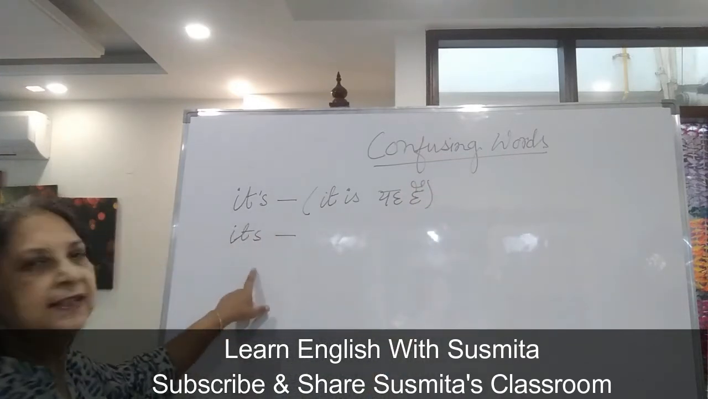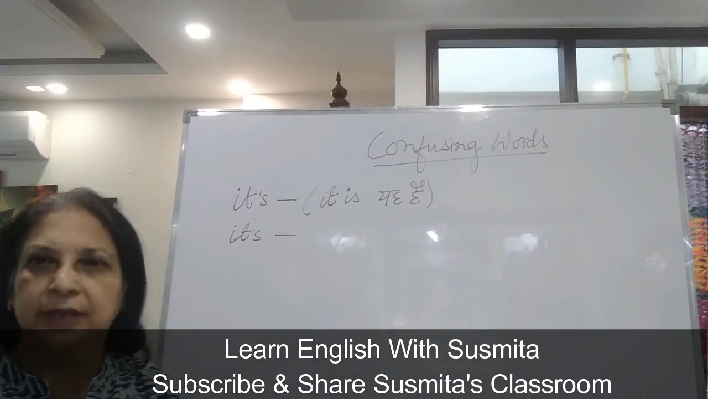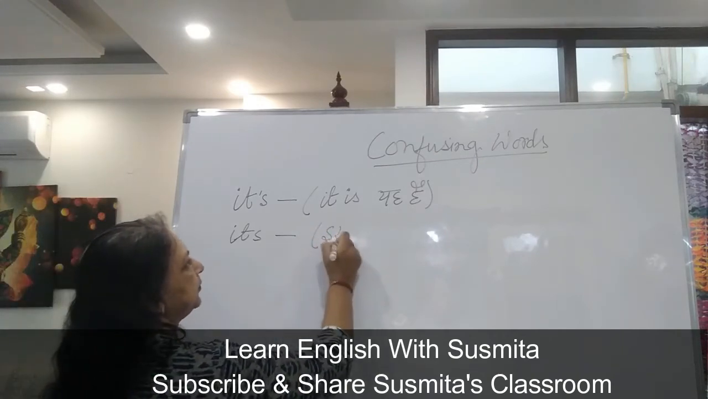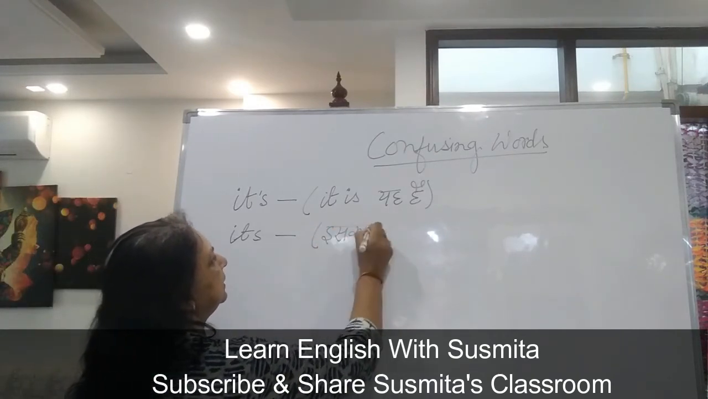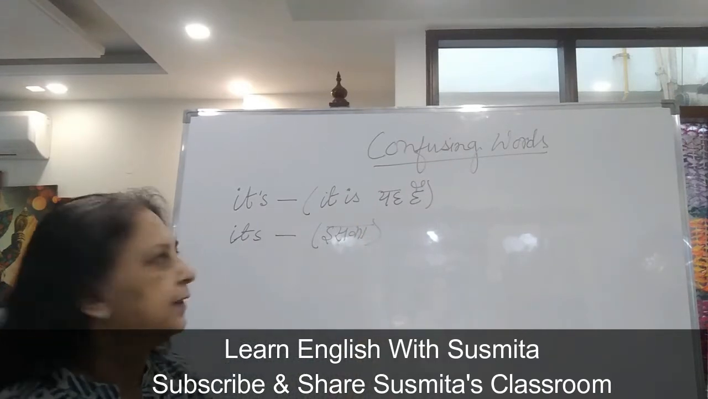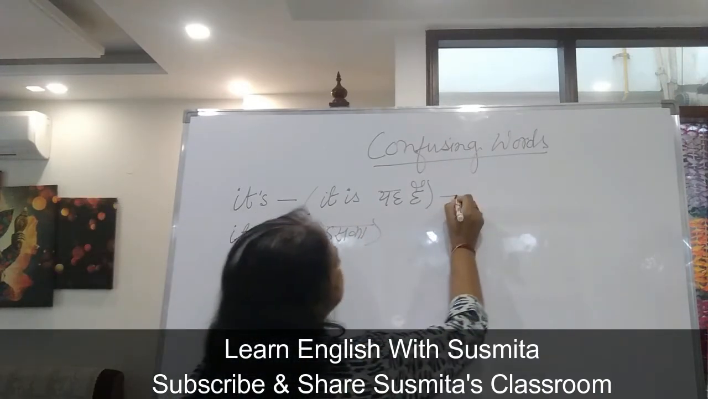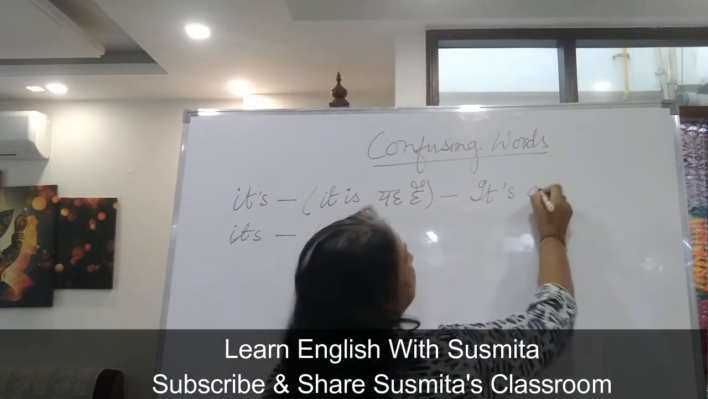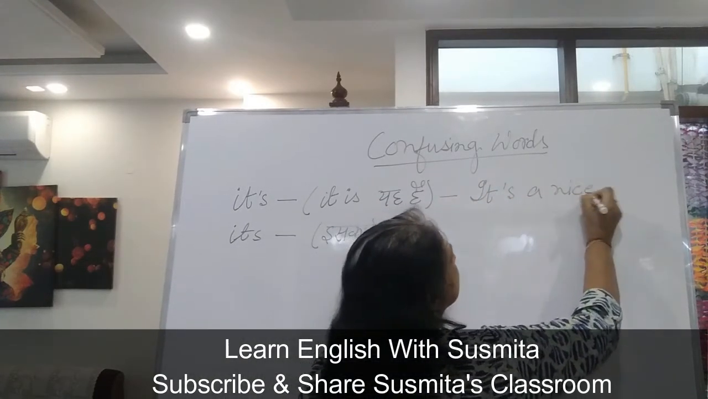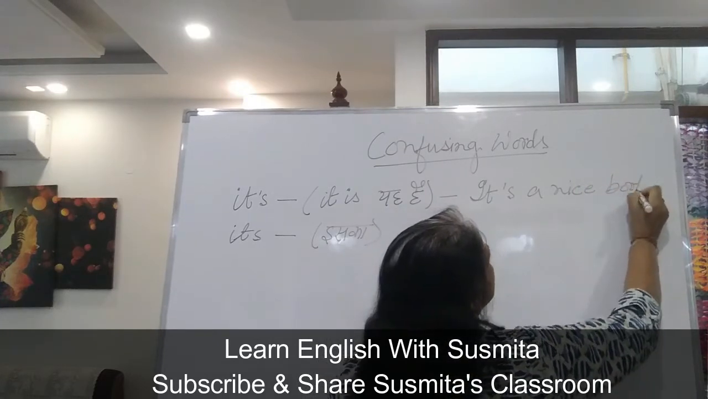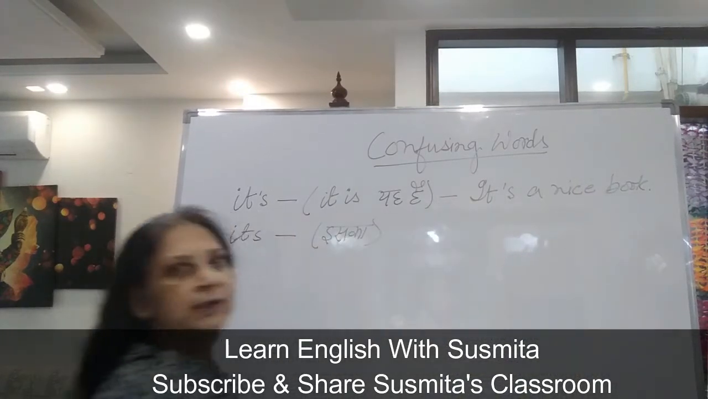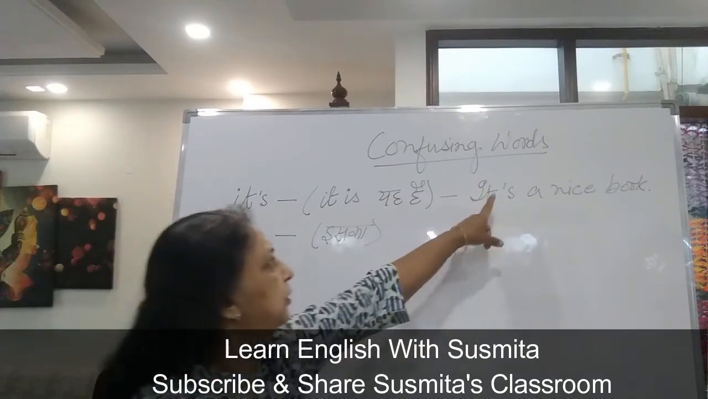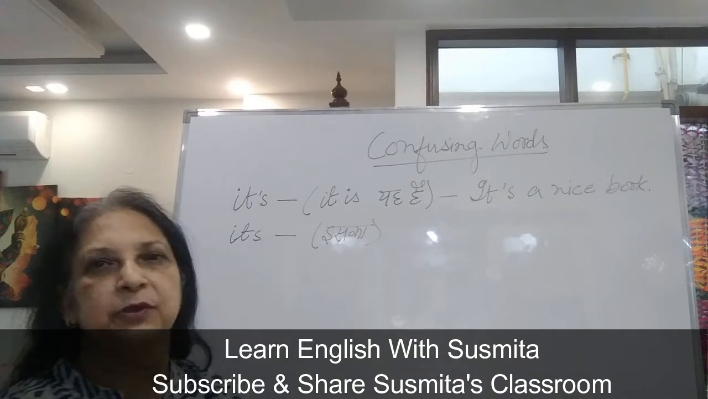And the second one is ITS. When it is ITS together, that means iska, or this one is someone's thing. For example, it is a nice book. When we write it is a nice book, we will do apostrophe S, IT apostrophe S.